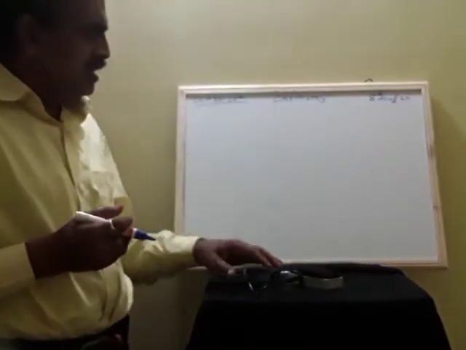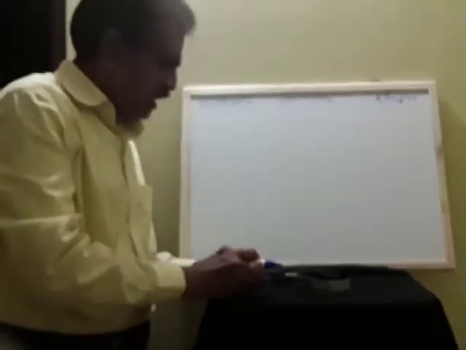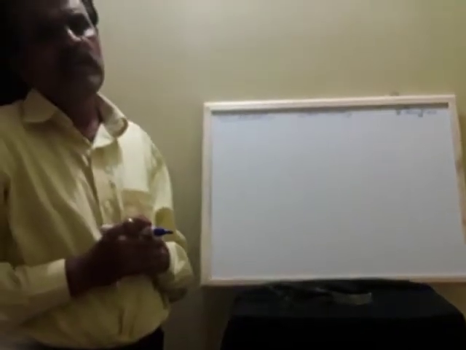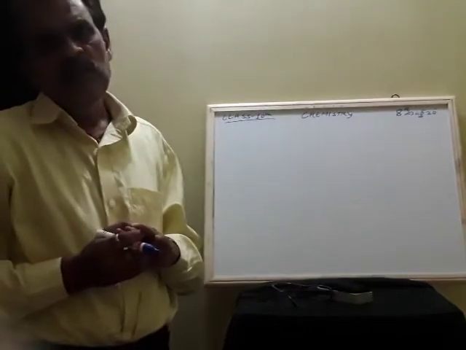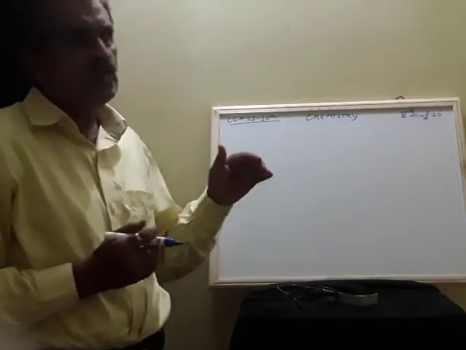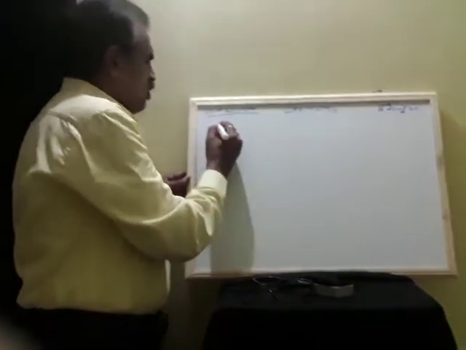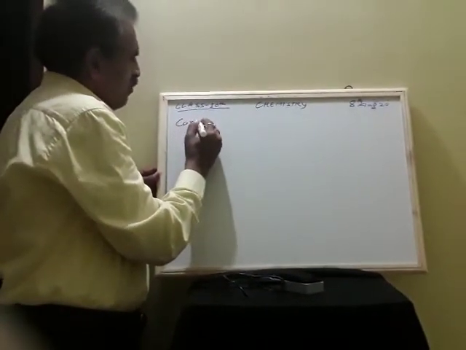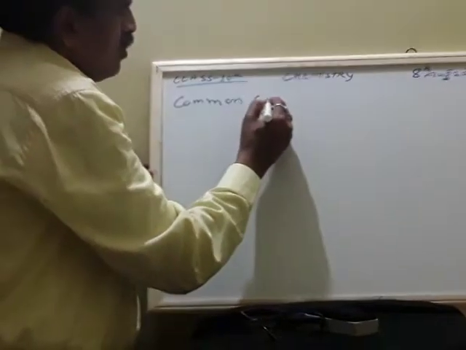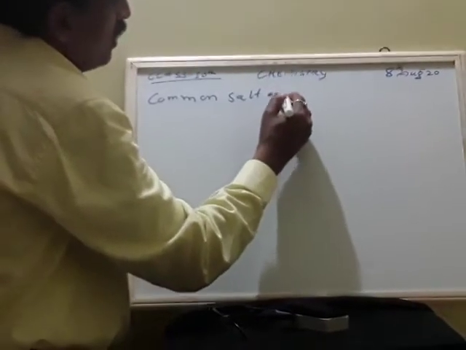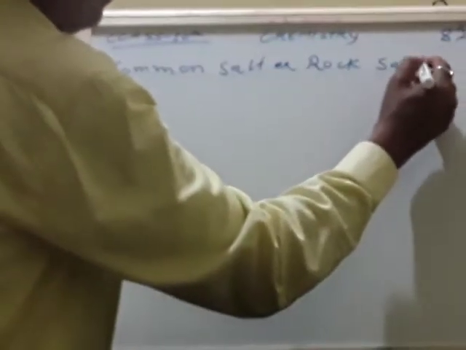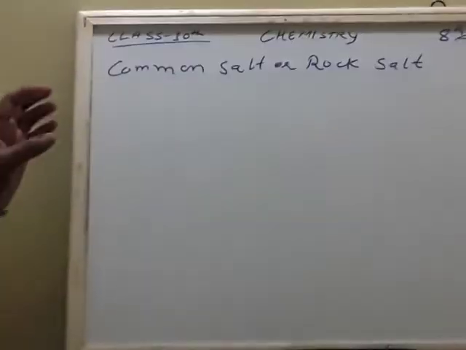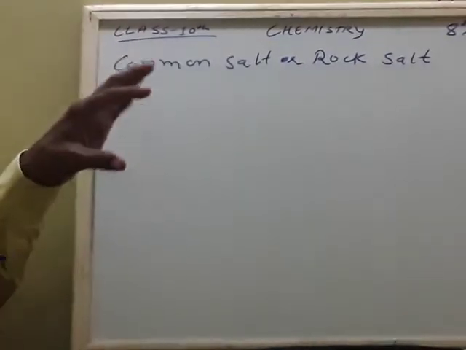So first, whenever you prepare any substance or any chemical or any reagent or any acid, anything, we need raw materials. So in this case, one of the most important raw materials is common salt or rock salt. Okay. This is also called rock salt because this is actually obtained from the seawater.